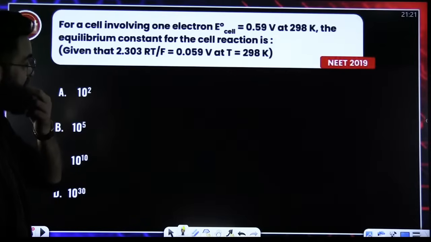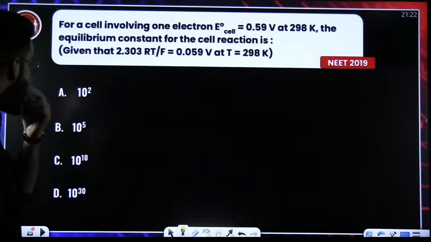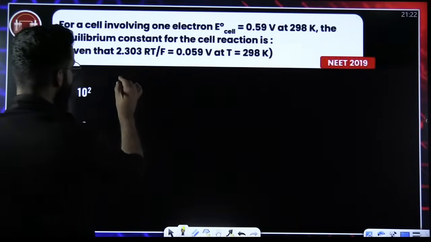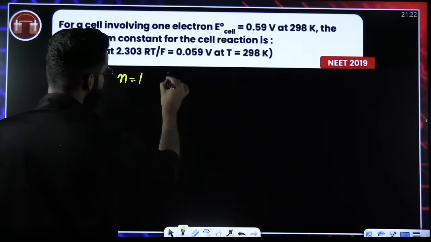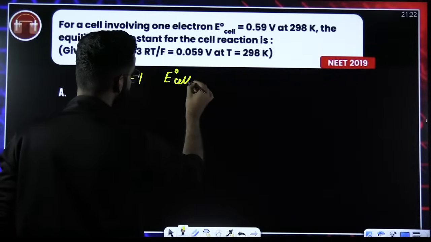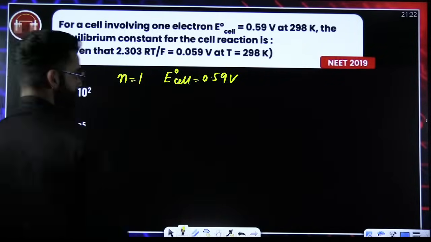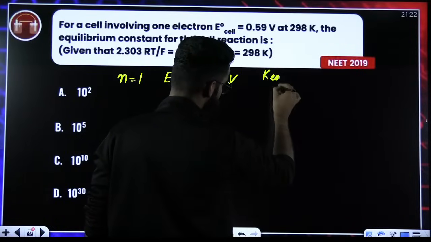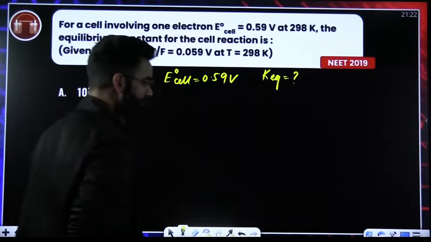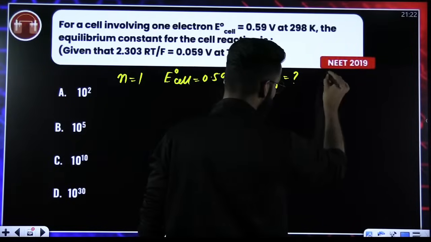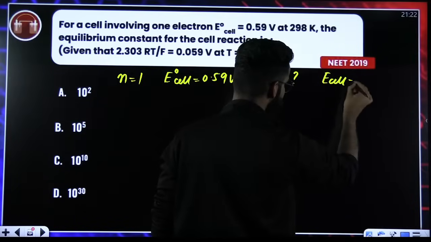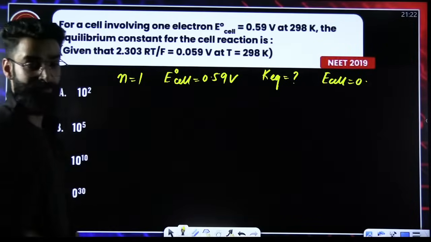This question has been asked in NEET 2019. For the cell reaction involving one electron, E naught cell is given. Now, I need to calculate the equilibrium constant. So, in order to calculate the equilibrium constant, I'll make sure the cell reaches the equilibrium stage. And at equilibrium, you should know E cell is equal to 0.